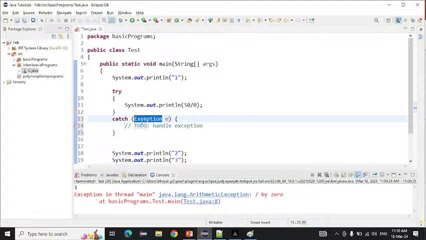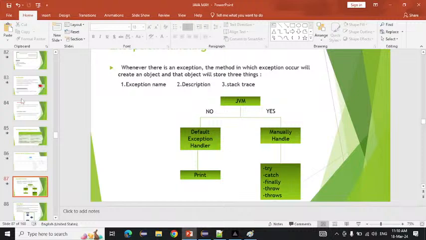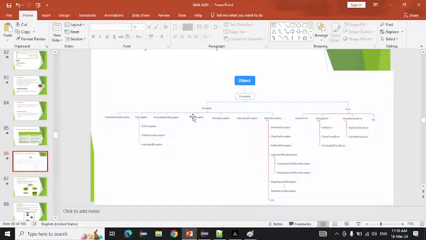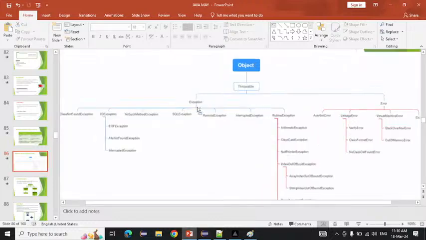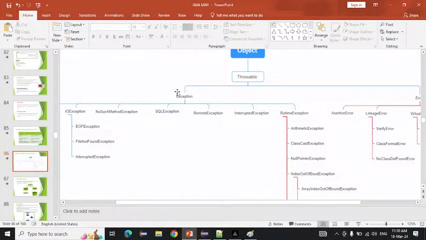Any exception name or exception class name we can write. Either you can write directly Exception, because Exception is the parent class of all the exceptions which are created inside Java. See here, this is the parent class, right? Exception is the parent class, and IOException, NoSuchMethod, SQLException, ArithmeticException, ClassCastException, these all are child classes here.